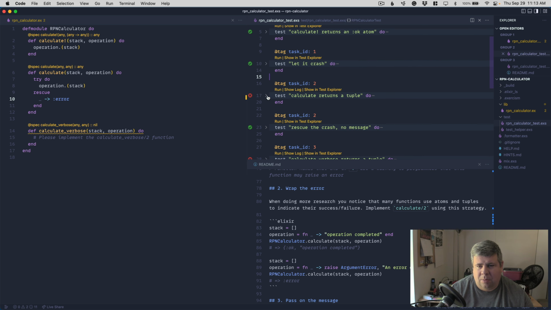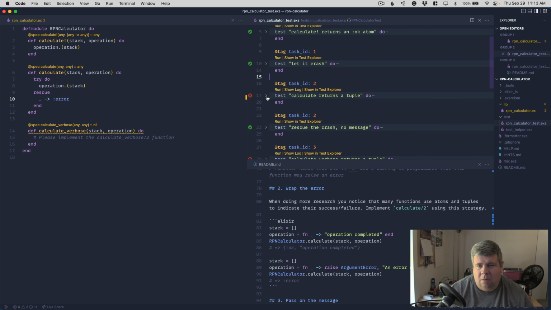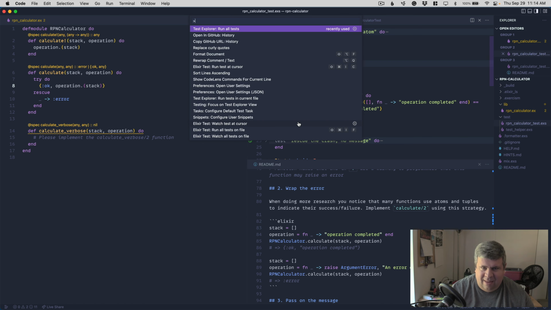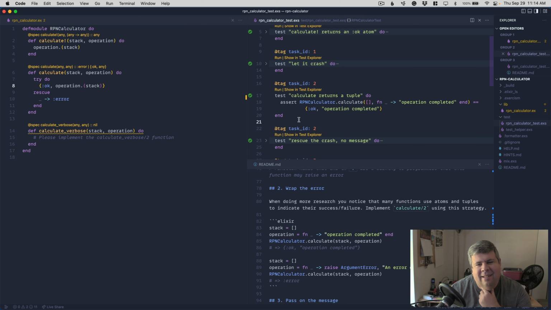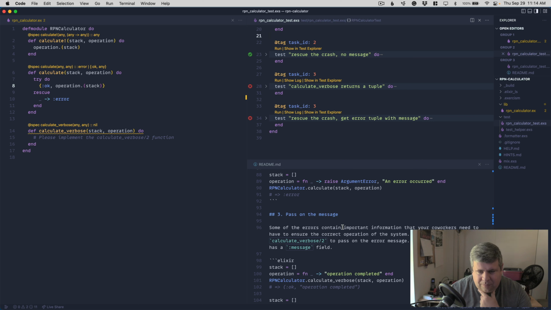Calculate returns a tuple. Oh, it needs to wrap the, okay. So we can just say okay, and then the error, or not the error, the result, maybe. Run all the tests. Those look good. Okay, we're up to task 3.